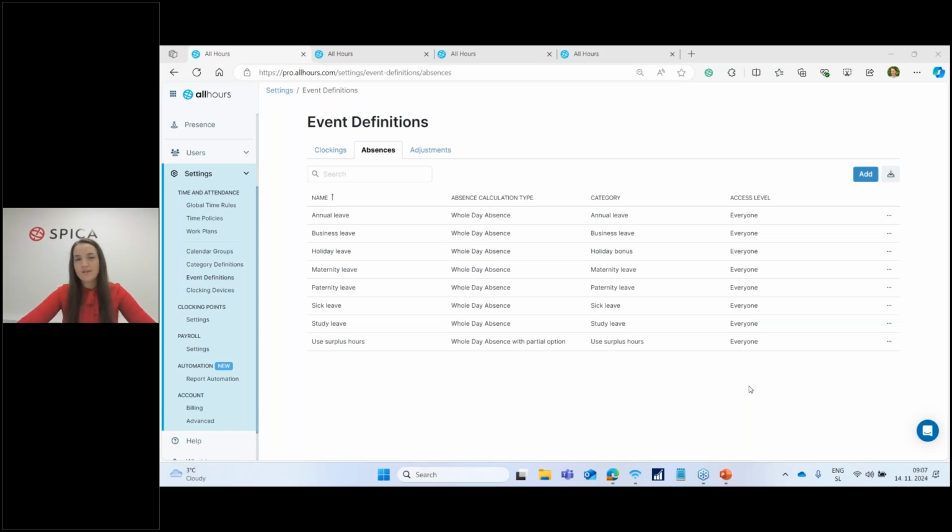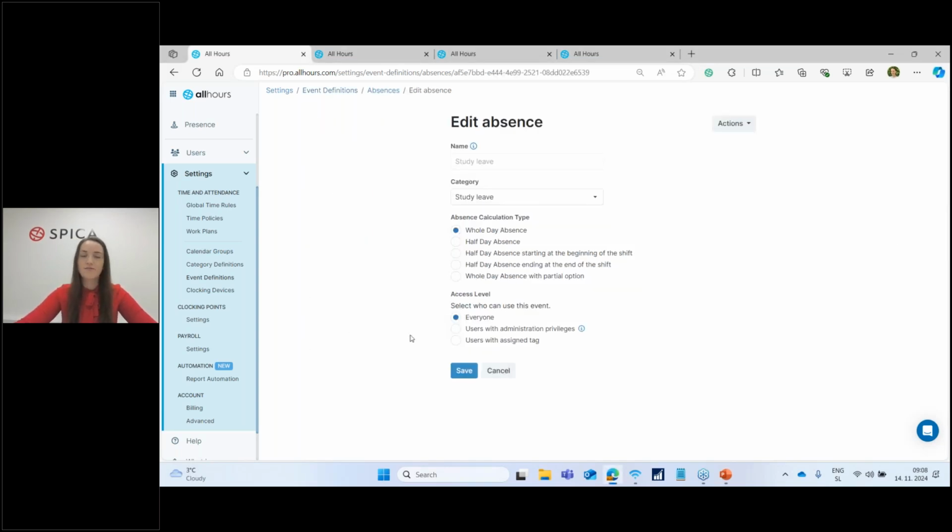Now, for our use case, I have chosen that we will be managing the study leave absence, right? So this one right here that is already in the system, and we will limit its restriction. Let's imagine we want to leave this restriction only for our admin to be able to add it and for our employee, Emily. Now, as you can see, if I click here on this absence and take a look at access level, I can select who can use this event. So everyone leaves this event to be able to be clocked by everyone.